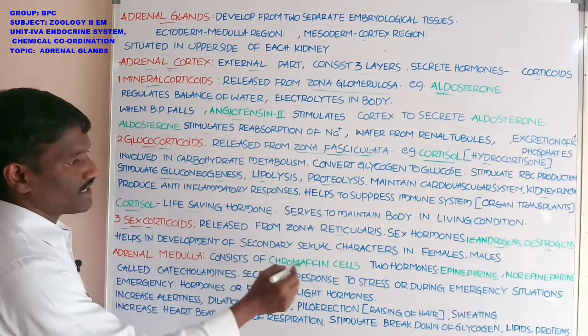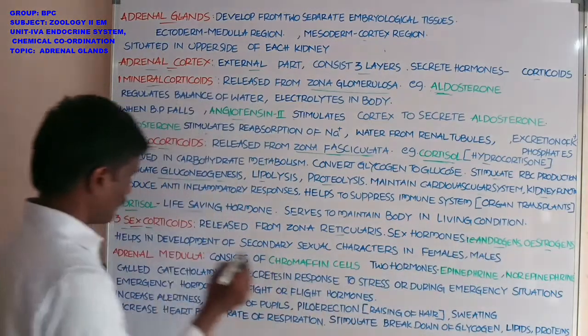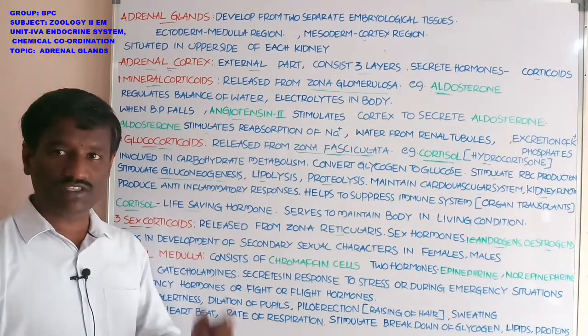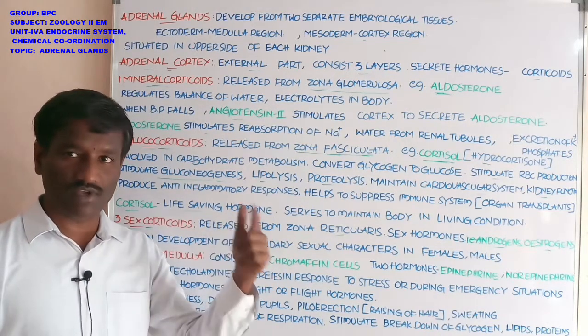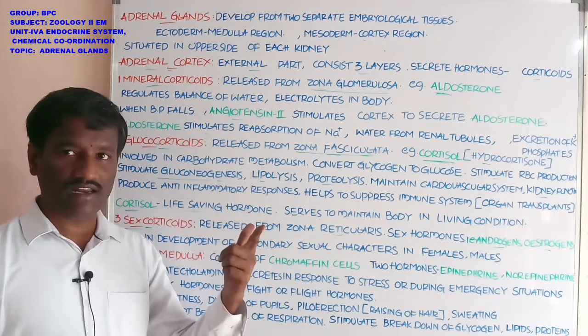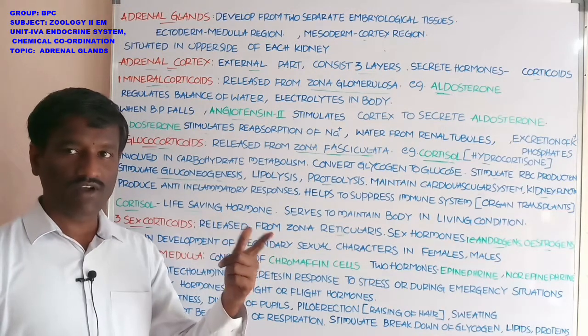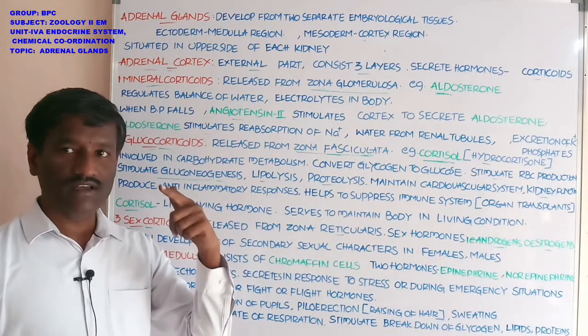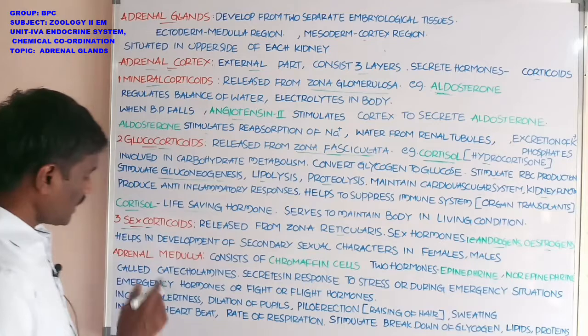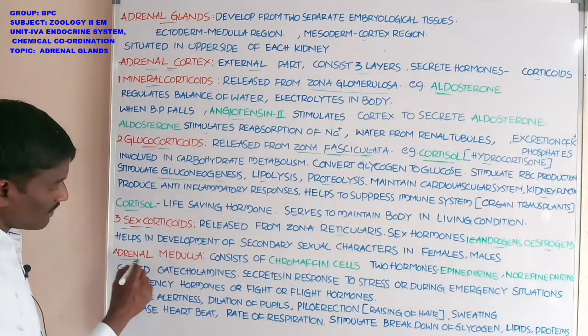Zona reticularis secretes these hormones, and these hormones help in the development of secondary sexual characters in females and males, like pubic hair, axillary hair, and facial hair, the development of secondary sexual characters in the human body.